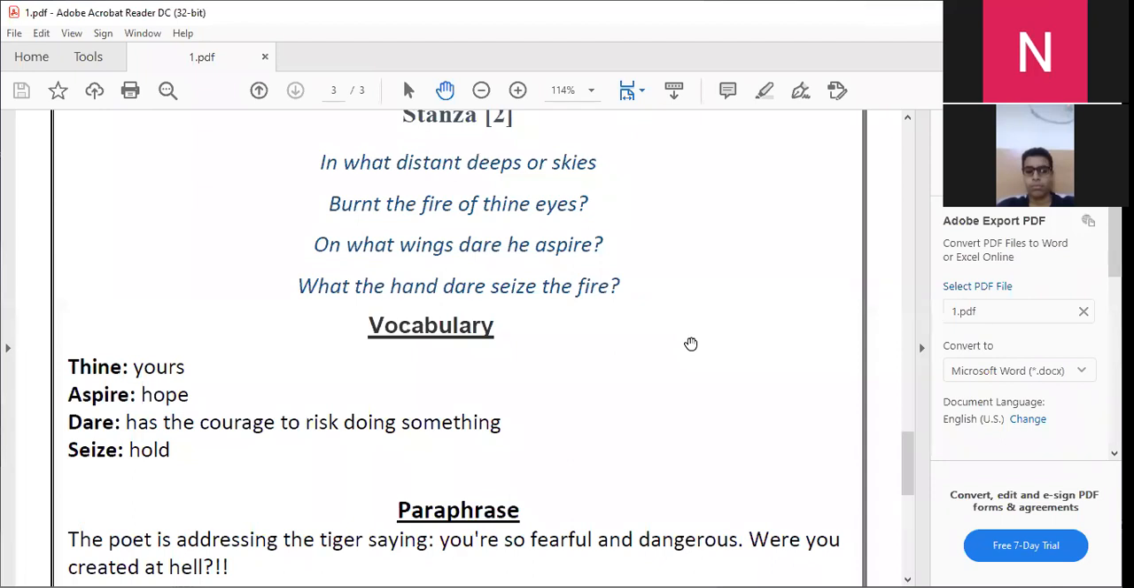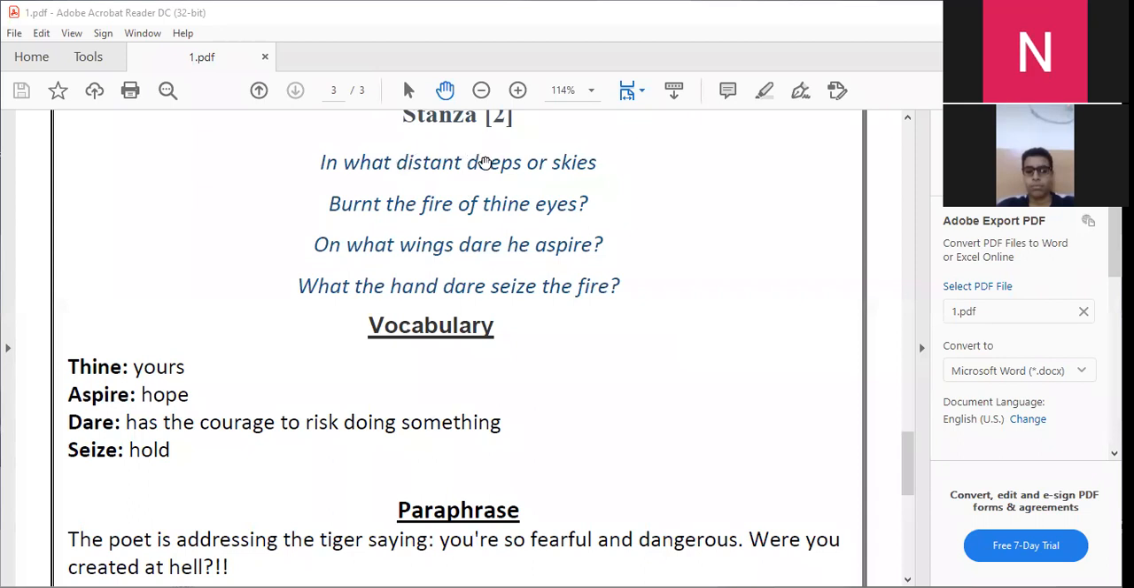In the first stanza, the poet talked about the creation of the tiger and how he's beautiful, but at the same time he's terrifying. In this stanza, he will move to talk about the place where the tiger was created. He's saying that he's beautiful, so he may be created in the heavens, in the skies, but at the same time he's very terrifying, so he may also be created at the distant deeps.